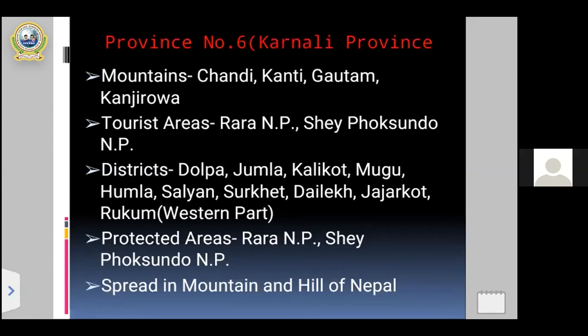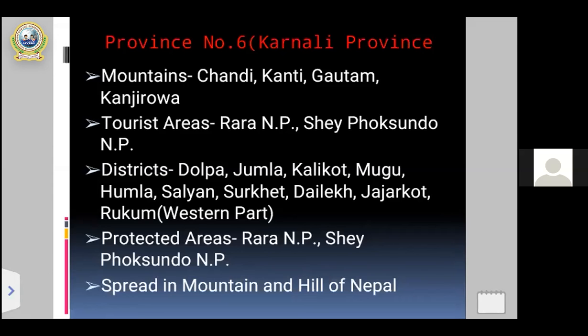And as you all know, different tourists visit national parks to observe and study, for research, national parks, wildlife reserves, and conservation areas. So national parks are also attractive areas for tourists. Rara National Park and Shey Phoksundo National Park are tourist areas in province number 6.